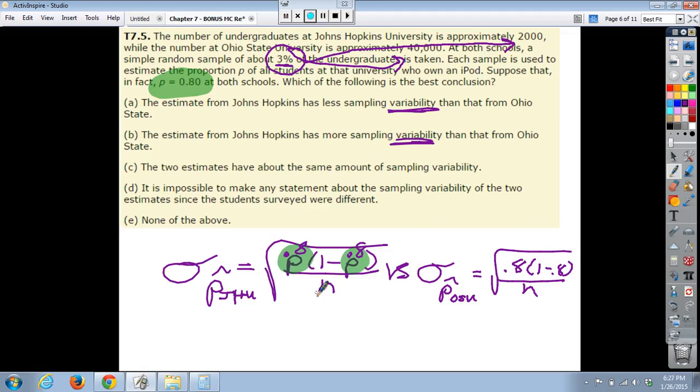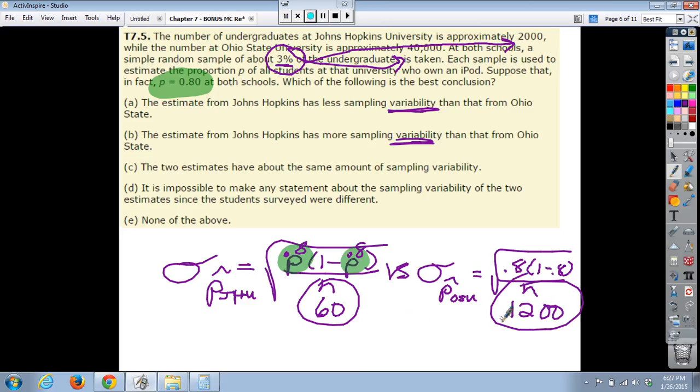Now, if we want to look at Johns Hopkins here, its sample size, 3% of 2,000, would be 60. And 3% of our 40,000 would be 1,200.